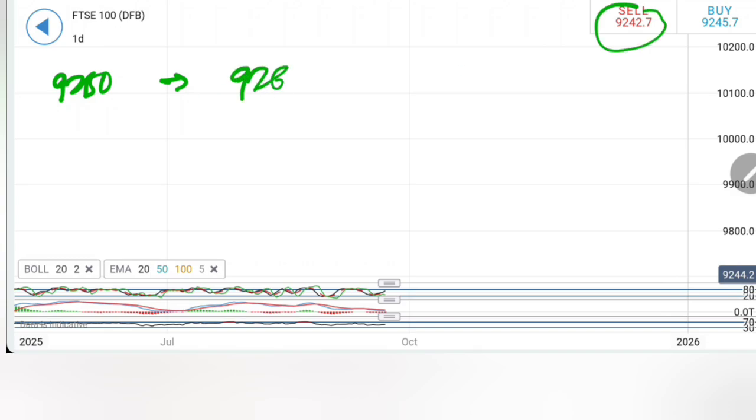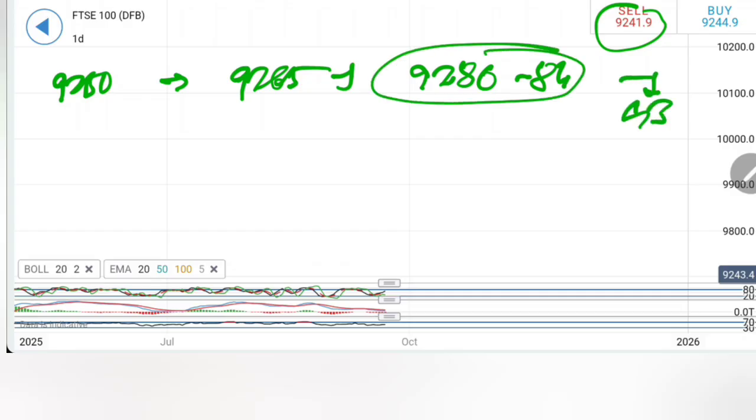Expect 9265, 9280, 84, and if this is taken, then the 9300 mark. Beyond 93, we are looking at 9326. Chances for such a rise appear less.